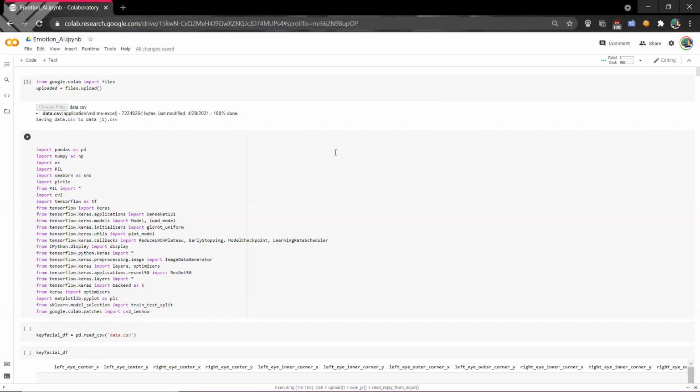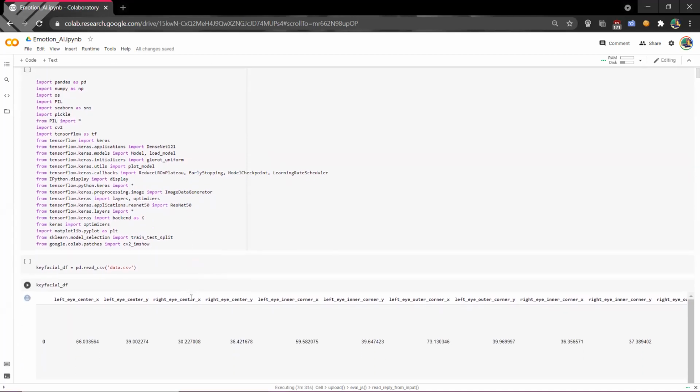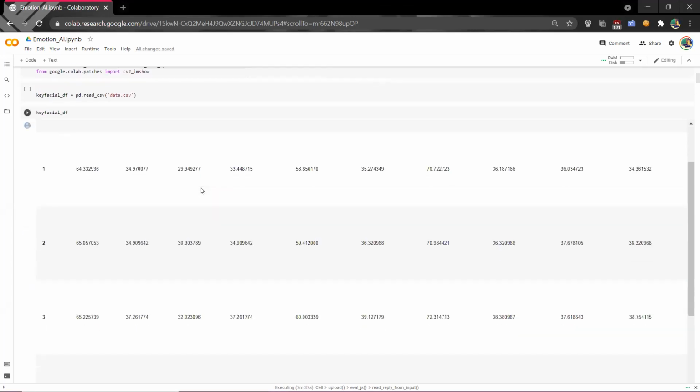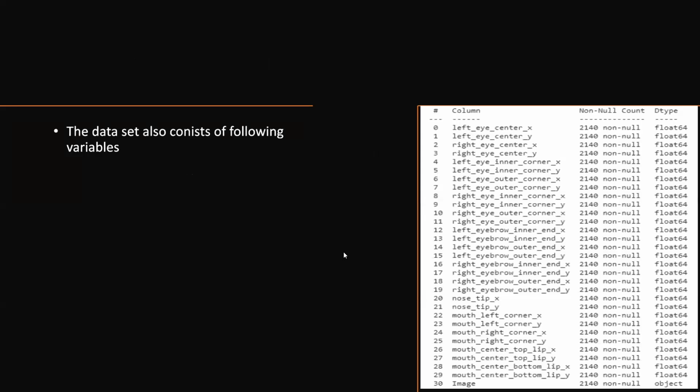So these are the libraries we used in our code. We use TensorFlow 2.0 with Keras for training the model and building the model, and we use Seaborn for visualization. And this PIL will deal with images. Here we loaded our data set. If you go into our next slide, these are all the variables we have. We have around 15 variables, which have both X and Y, like left eye center, right eye center, and so on.